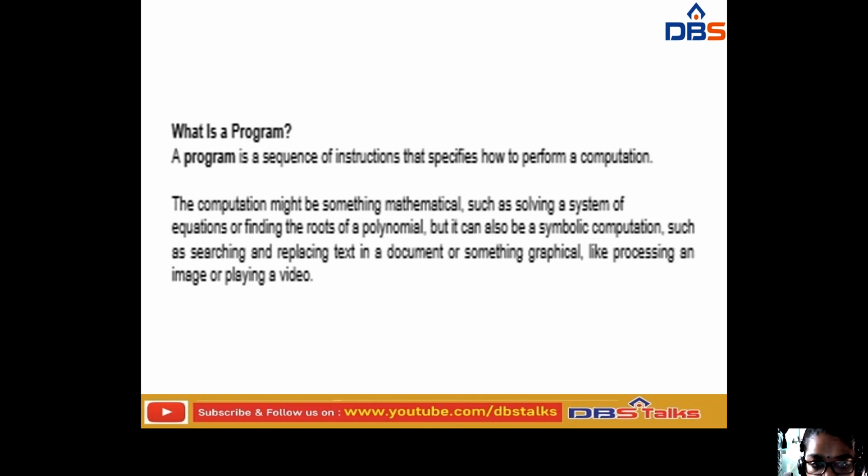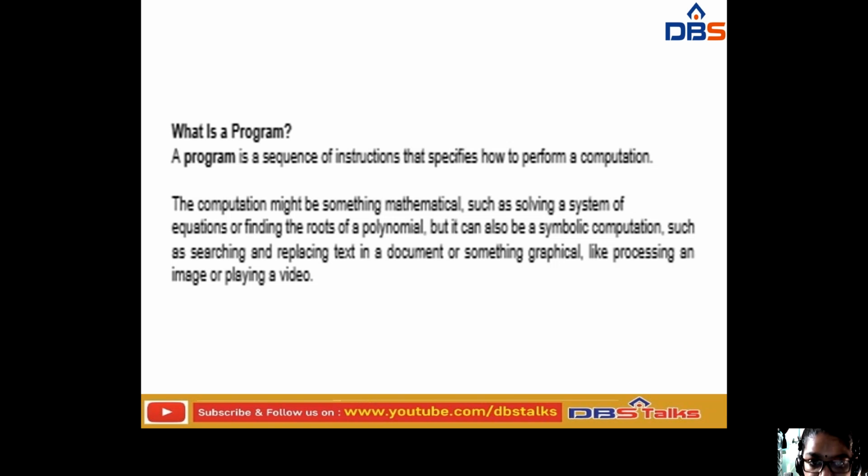Such as searching and replacing text in a document, or something graphical like processing an image or playing a video. So from this we can say that a program is a sequence of instructions. What are the instructions? A sequence of instructions that specify how to perform a computation.